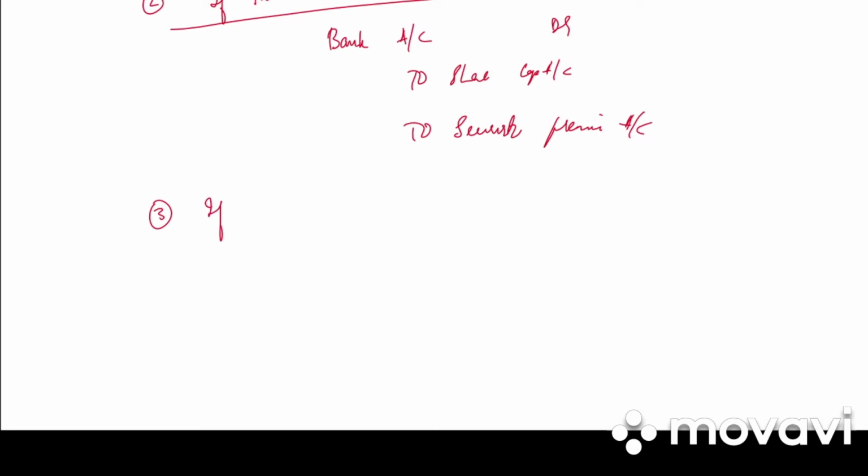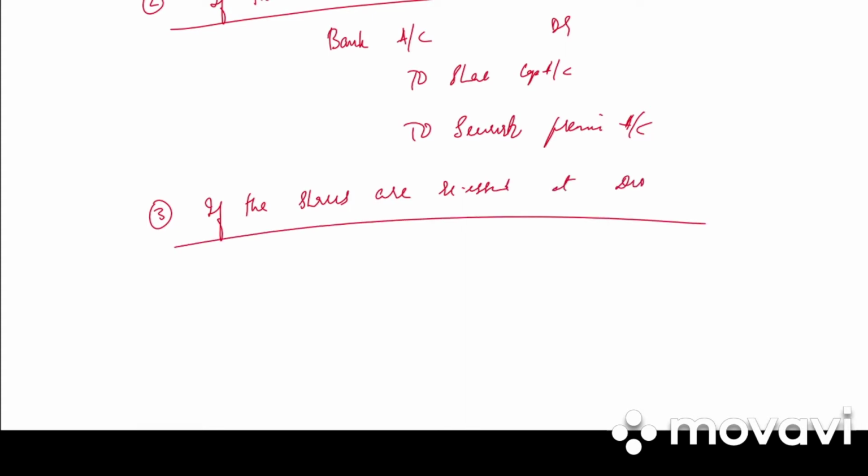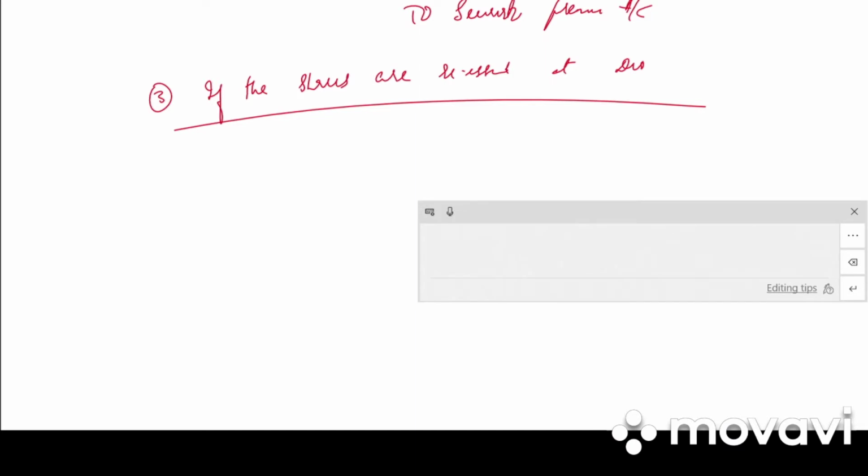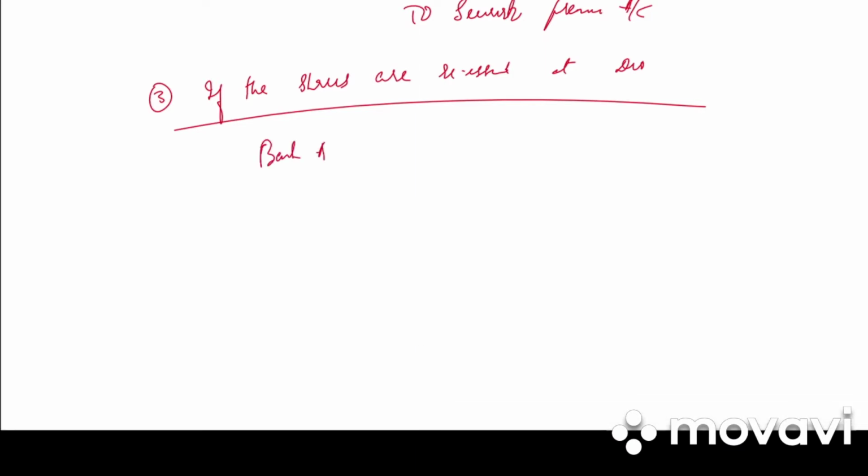Next third one, if the shares are reissued at discount, bank account debited, share forfeiture account debited to share capital account.